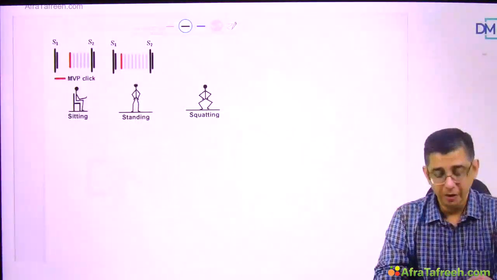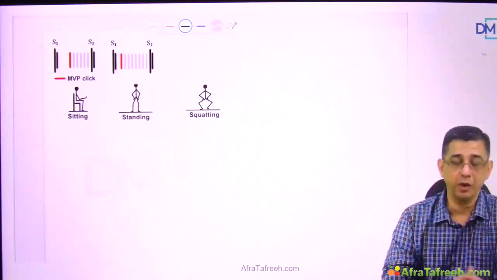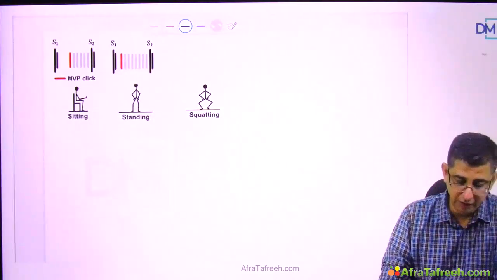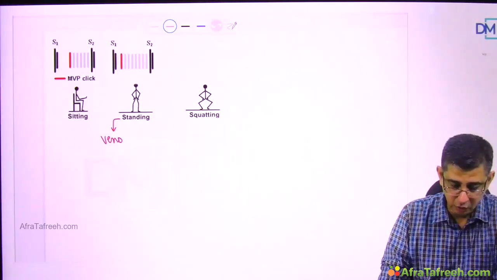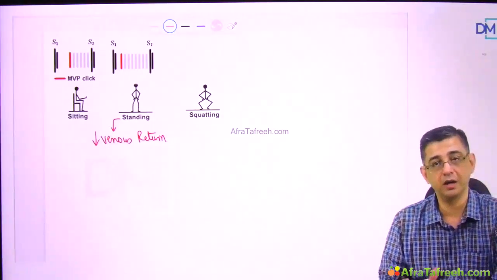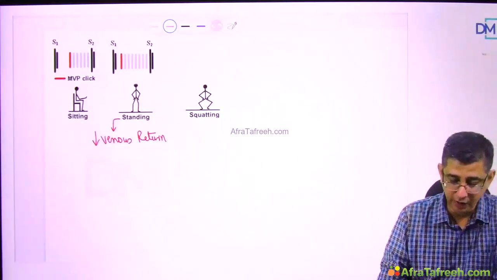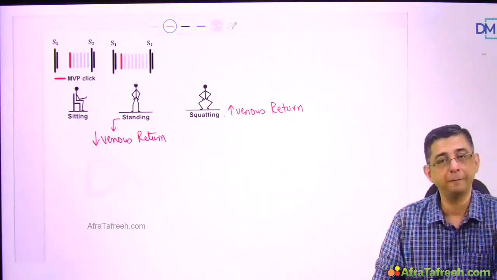We shall now be studying how the murmur of mitral valve prolapse is affected by standing and squatting. Whenever a person stands, the venous return to the right side of the heart will reduce. That means the amount of blood in the cavity of the heart will be relatively lesser. But if a person squats, this will increase the venous return to the heart, and more venous return would mean that there is more blood in the cavity.